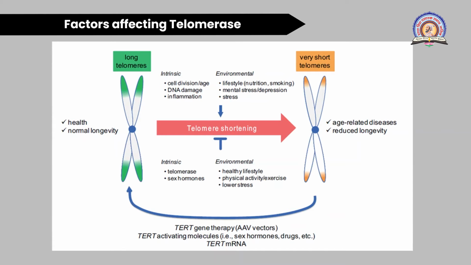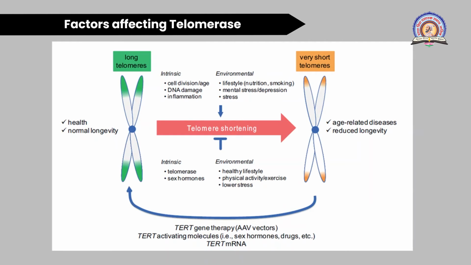So here you can see there are many more factors responsible for this gene aging also, that is your high BP and your overweight, that is also directly proportional to your gene aging or your telomere shortening. Okay, so at the below you can see this TRT gene therapy.